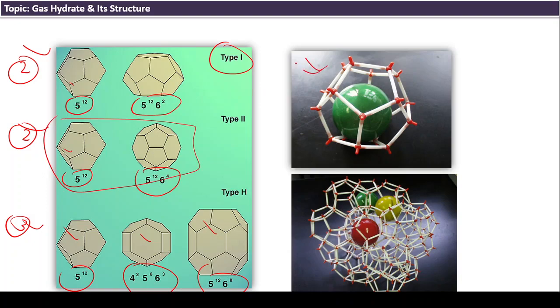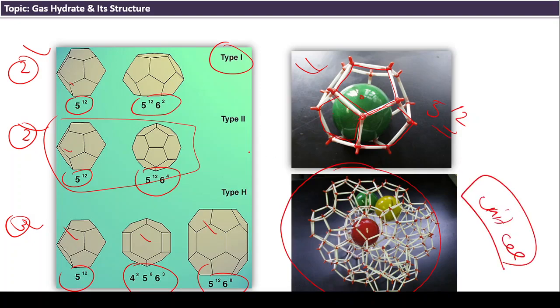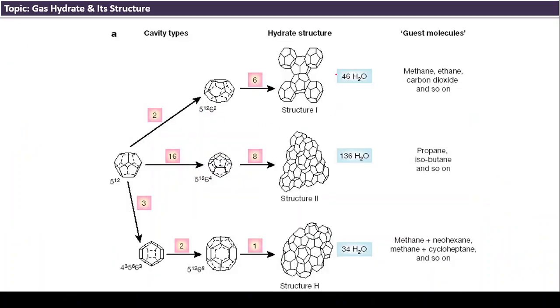So this is one example of how the guest molecules are hosted and entrapped. You see that is a pentagon. All these are pentagons, and you can easily count 3 4 5 6 7 8 9 10 11 or 12. It is a 12-faced one, 5^12. So the 5^12 structure looks like this one. Similarly, a complete unit cell has a different number of small cages and large cages associated, which I've already discussed. But if you see here, this brings much more detail about all these things.